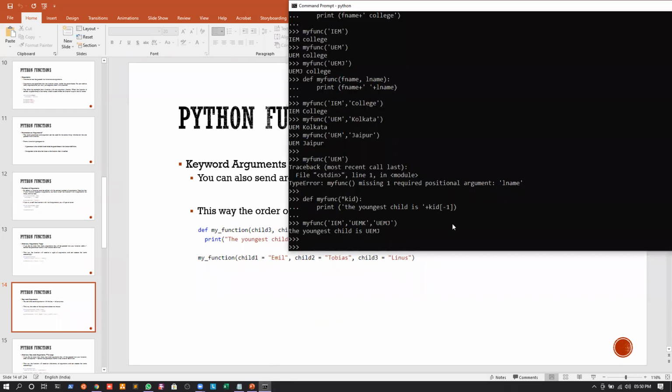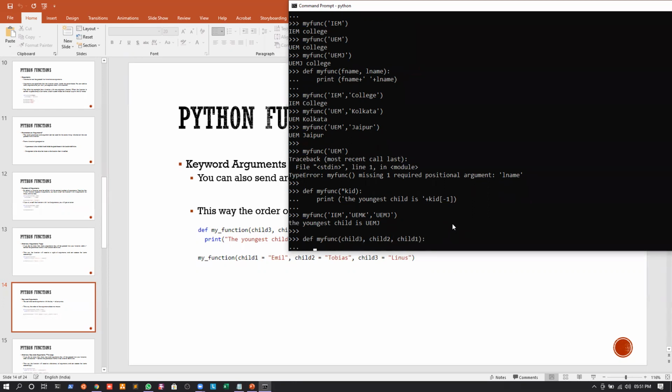If I define my function, and suppose I give three arguments, three parameters: child 3, child 2, and child 1, for example.